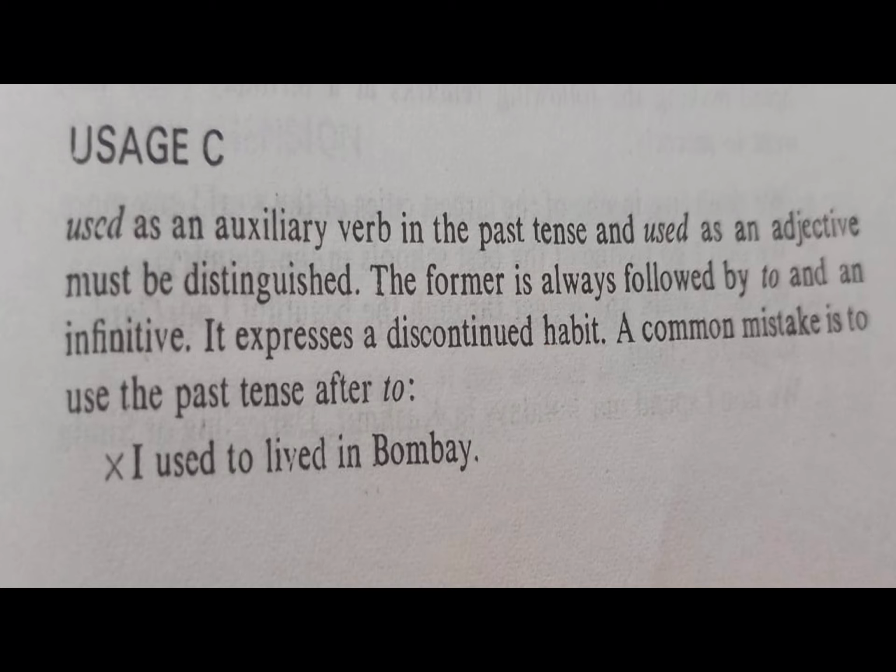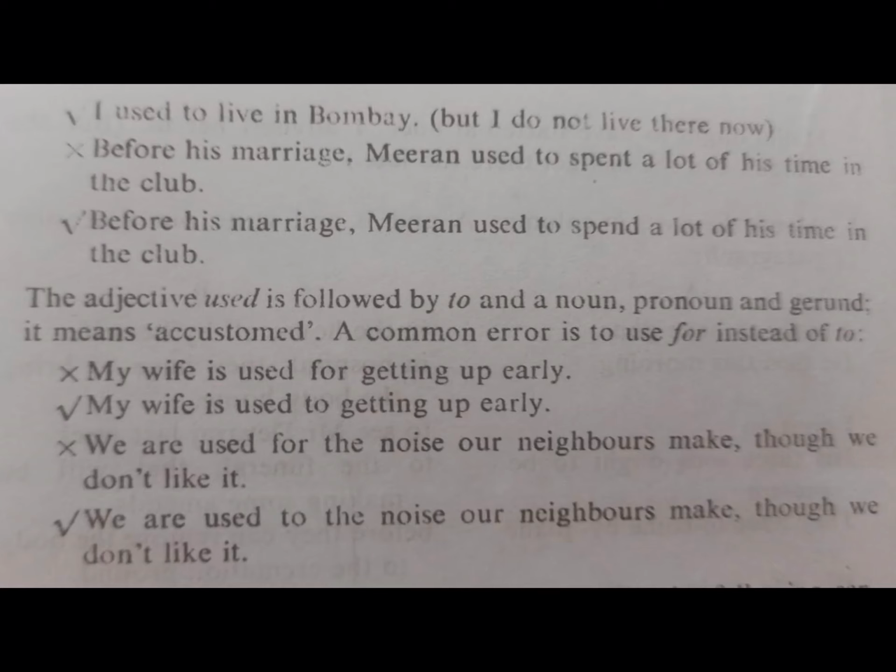I used to lived in Bombay. This is a very common mistake. Remember, to is always followed by the verb's first form. So I used to lived in Bombay is totally wrong. Then I used to live in Bombay. It is followed by the verb's first form, and the meaning of this is I do not live there anymore.